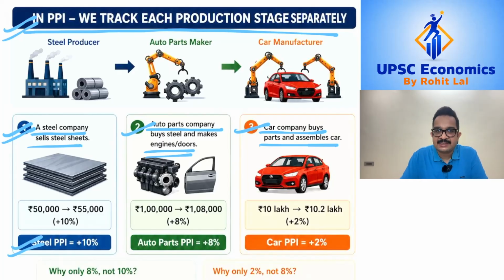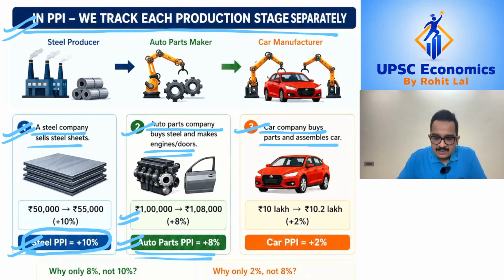Let's say the steel company witnesses a 10% rise in the price of its steel sheets which it is selling to the auto parts company. Now once the auto parts company buys these steel sheets at a 10% higher value, the auto parts company could increase the price of the final output by 10%.